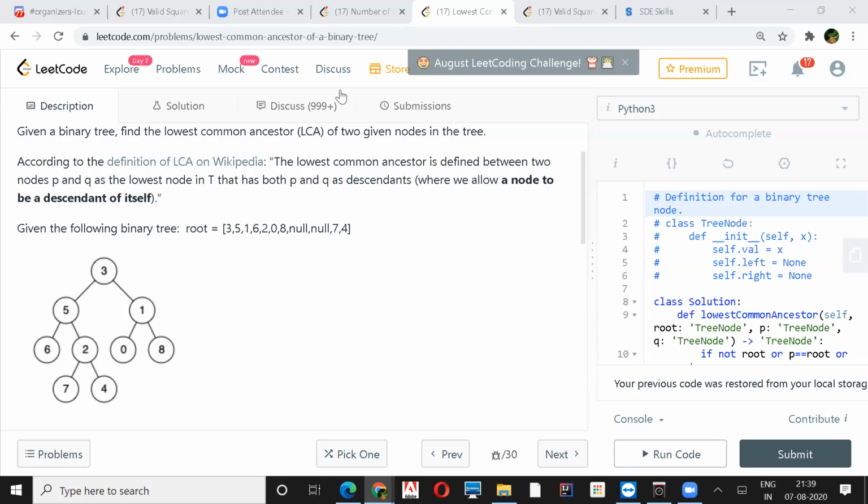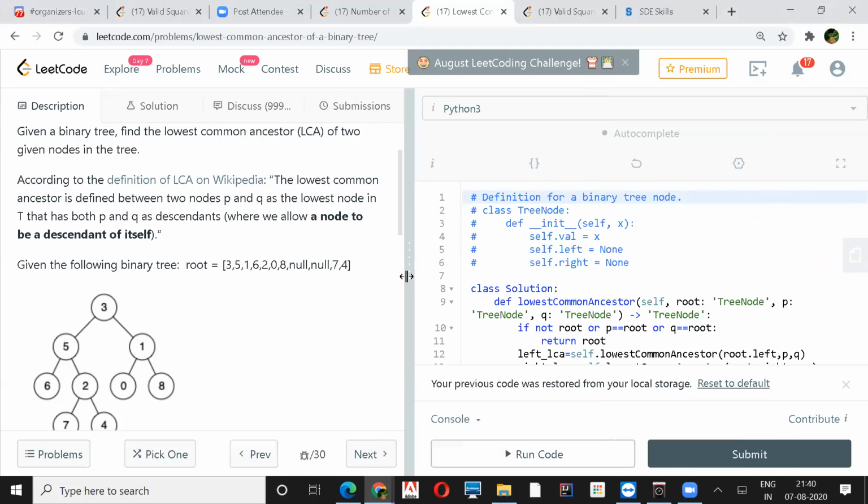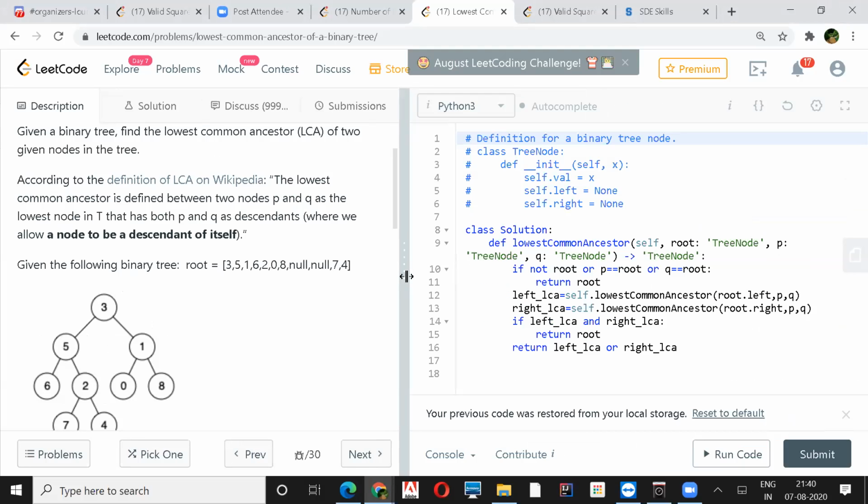If you look at the signature in the function in the question, that will give us... Really? I don't think so, because, oh yeah, I'm sorry.